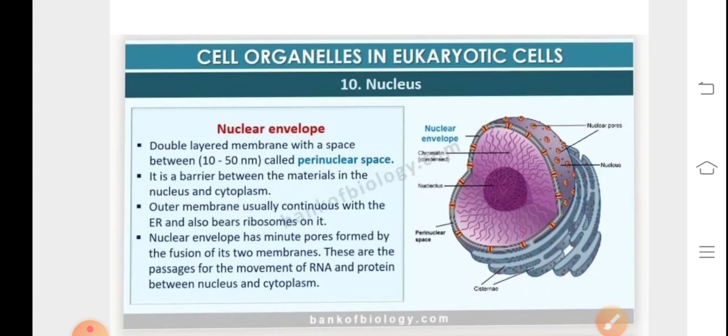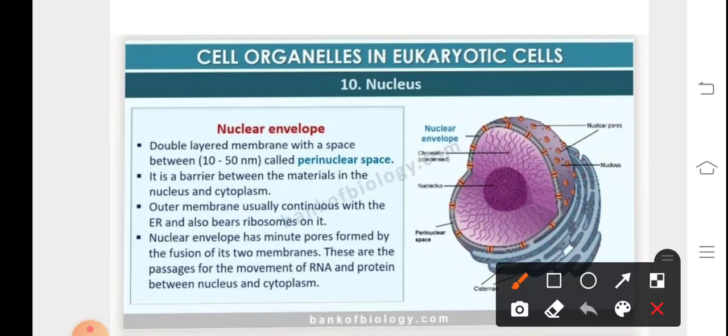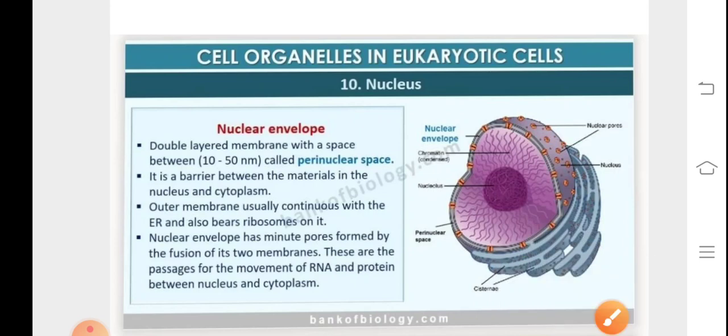Discussing the nuclear envelope. It is a double membrane bound organelle. It comprises the outer membrane on the outer side and inner to it is the inner membrane. In between the two is the intermembrane space. The outer membrane is in continuation with the endoplasmic reticulum, and we can see that there are ribosomes on the endoplasmic reticulum. Then it is referred to as rough endoplasmic reticulum, which carries out the function of protein synthesis.